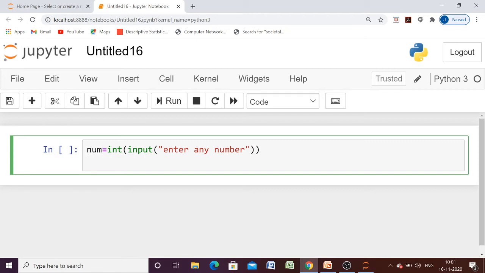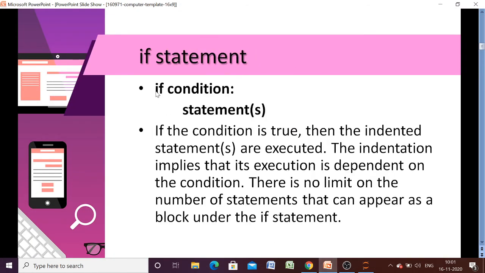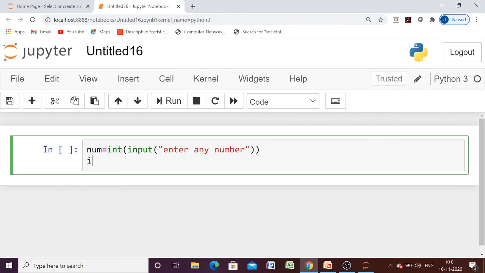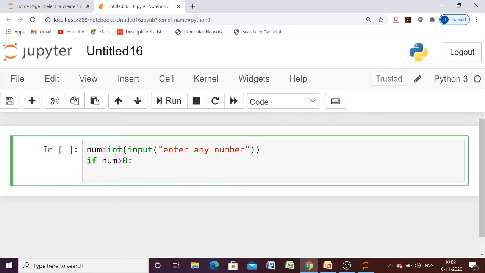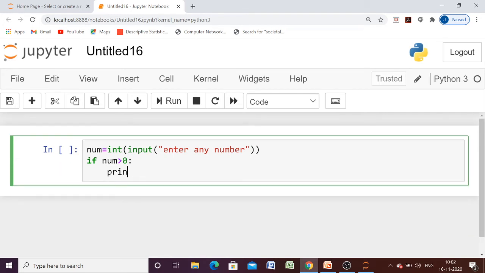Okay, now we have to specify the condition. You can see here that the syntax is we have to write if, then the condition, and then this colon symbol. It specifies the header section. So we can write here: if num is positive, meaning it is greater than 0. So we have to write the condition here and put a colon. Then press enter, and the indentation level is automatically given. Now here we can print our message that number is positive.